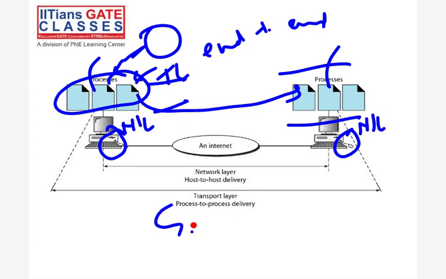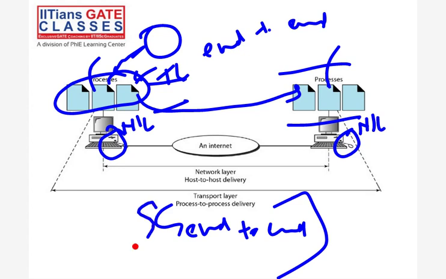Because the process lies at the transport layer. So they will ask in the matchmaking, in the transport layer, in the network layer, in the data link layer. They will say process to process delivery, then they will say host to host, then they will say point to point. We will talk about what is the meaning of point to point or hop to hop. Okay, now see. Third one is the network layer.